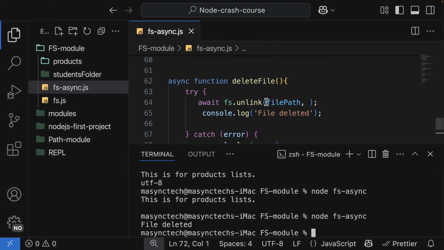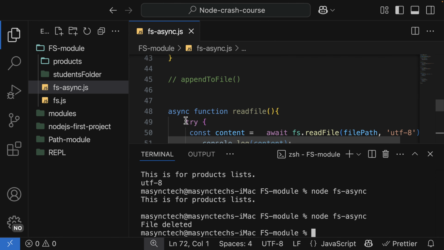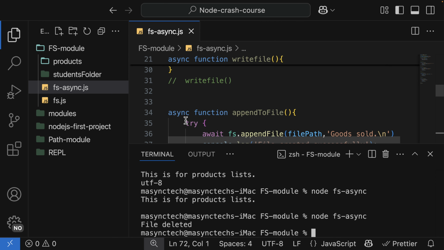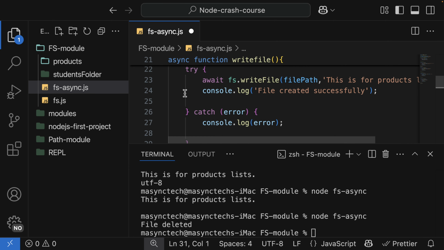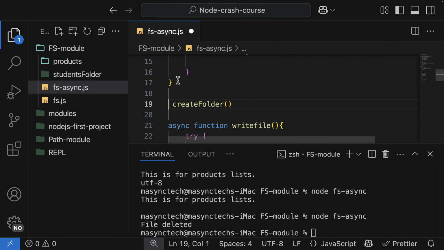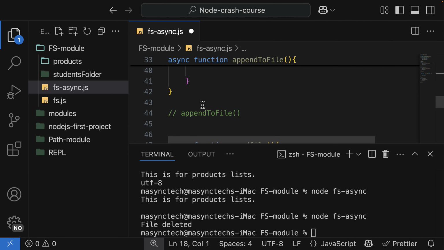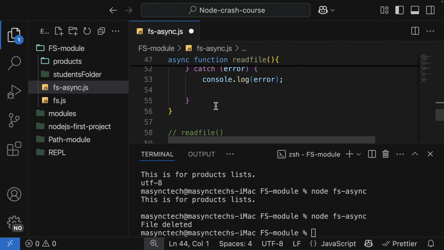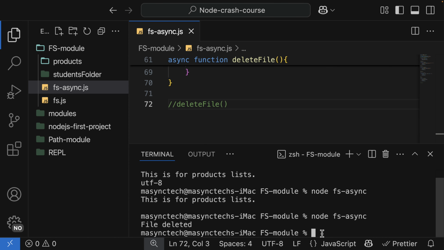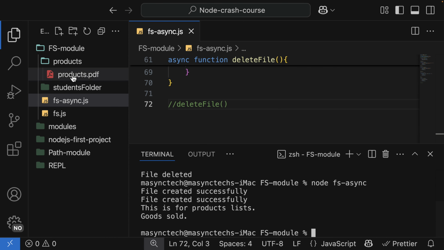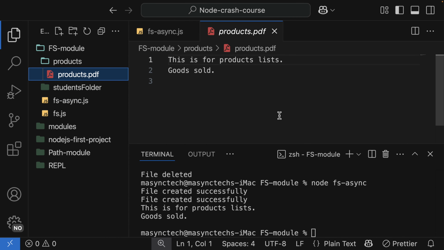So let me create it again. So let me write file uncomment, and then the creation of the folder uncomment, append file uncomment, read file uncomment, and lastly, let me comment the function call for the deleting. So let's have a look, and indeed it has been created again.